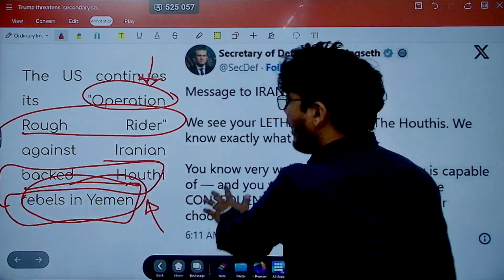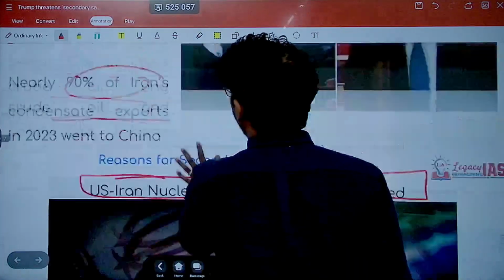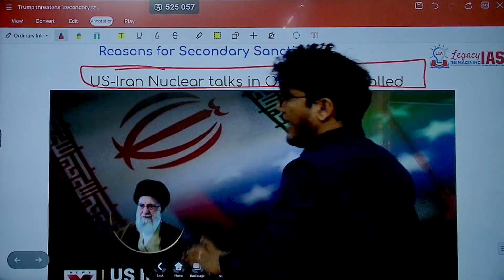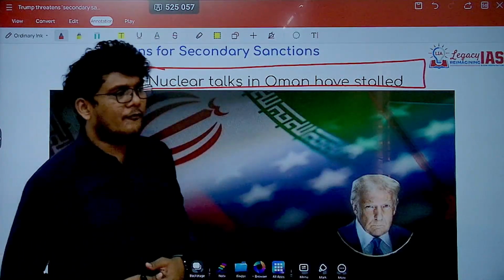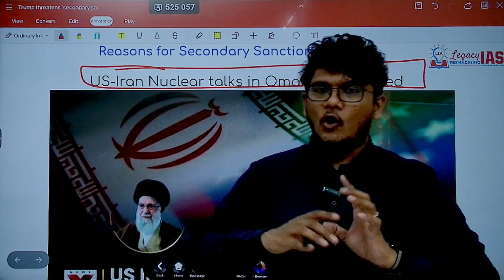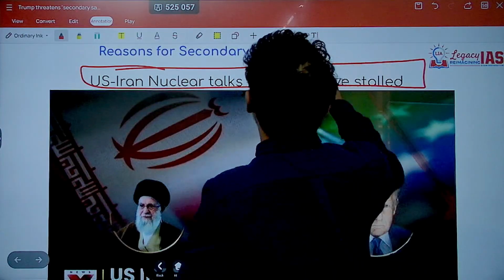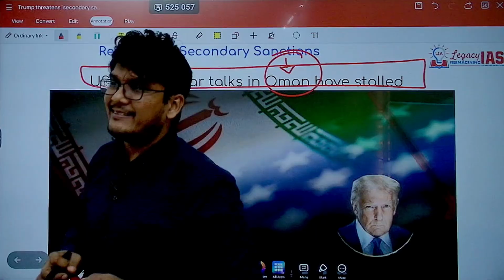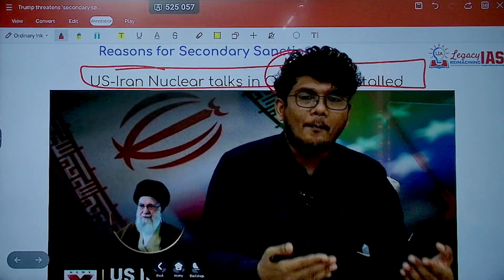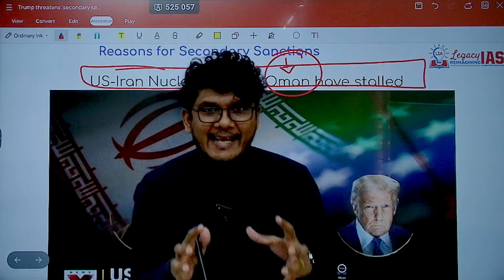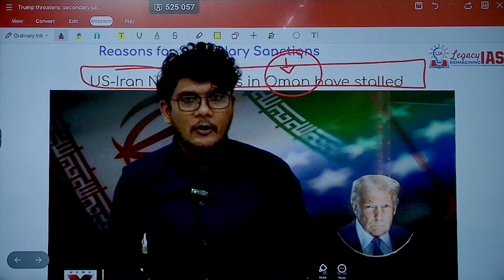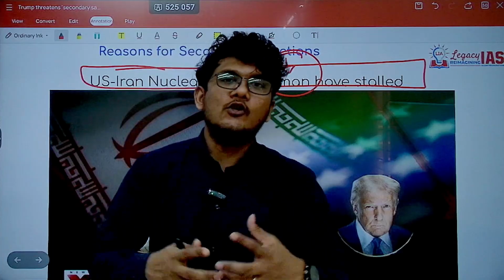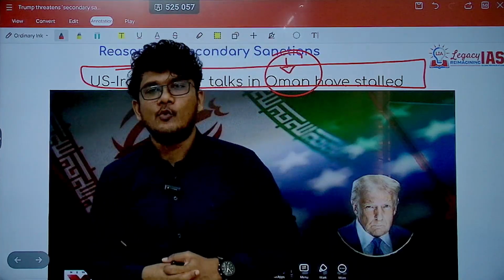However, when it comes to the stalling of the US-Iran nuclear deal, it has been said by Iranian officials that this talk is not delayed because of us. This talk was supposed to happen in Oman, and due to technical and logistical reasons from the side of Oman, the request came to delay it. We are not responsible, and we are looking forward to this talk for a peaceful resolution of the Iran-US nuclear deal.